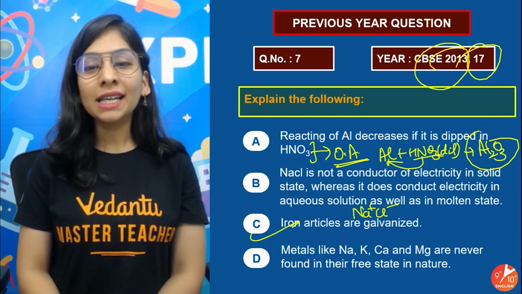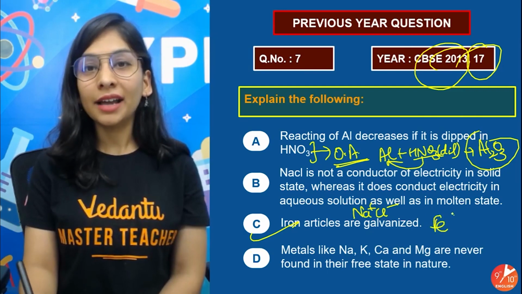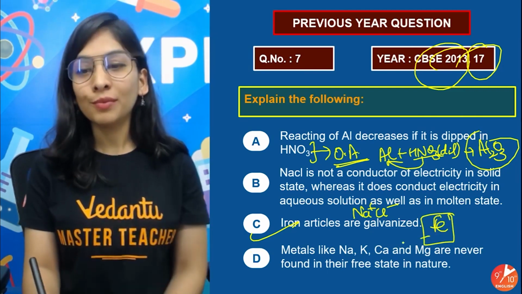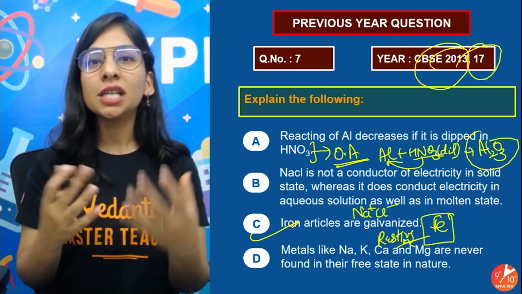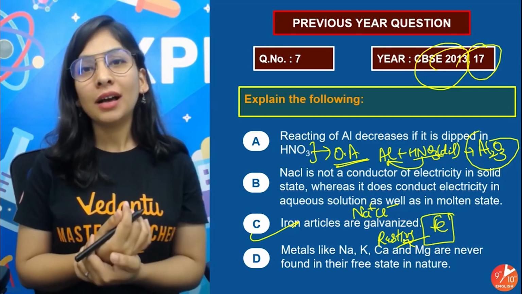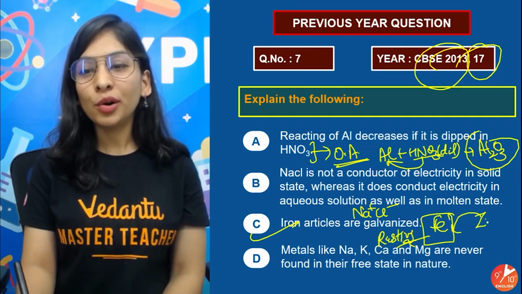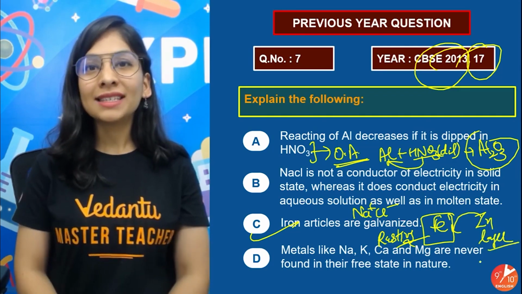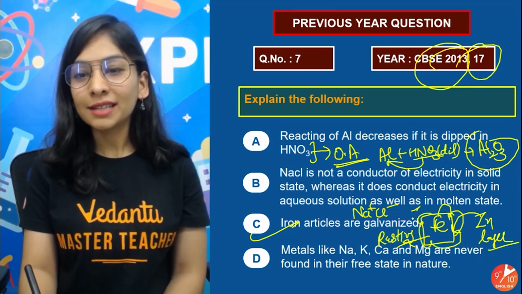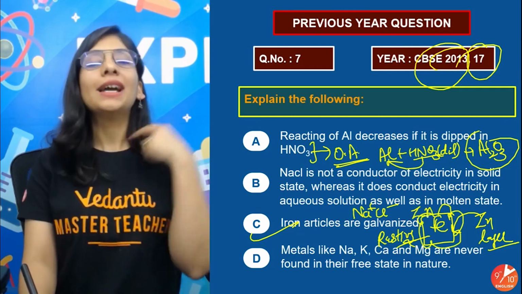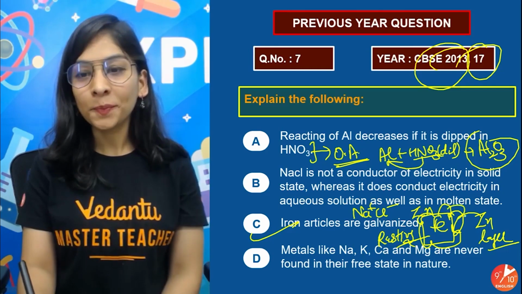Pretty easy, pretty simple, right? Now the next question is, why are iron articles galvanized? Because iron is pretty much prone to corrosion, prone to rusting, where it reacts with the humidity, atmospheric oxygen and water vapor, and develops a layer of hydrated iron oxide, more like rust. When you galvanize, it means you put a layer of zinc over it. Zinc is more reactive than iron, and this more reactive metal now reacts with the atmospheric oxygen.